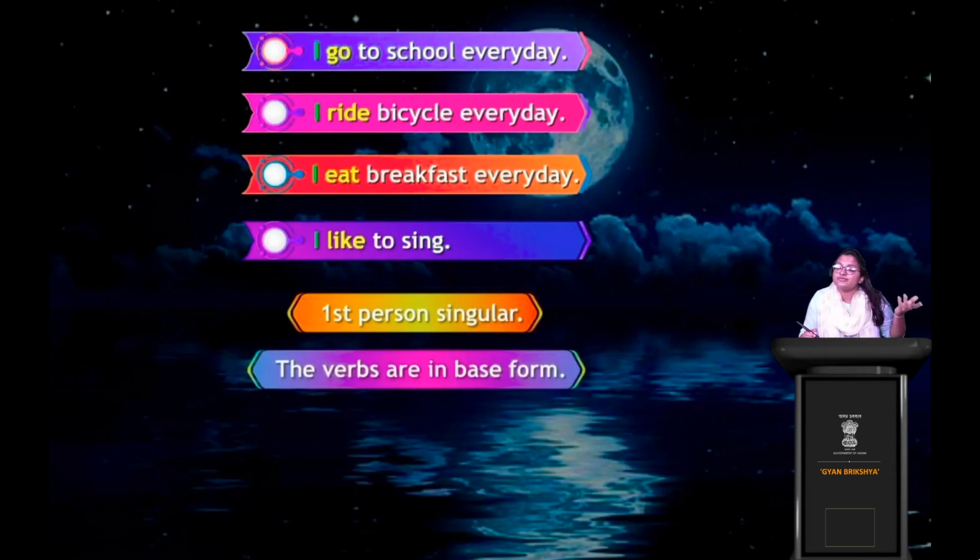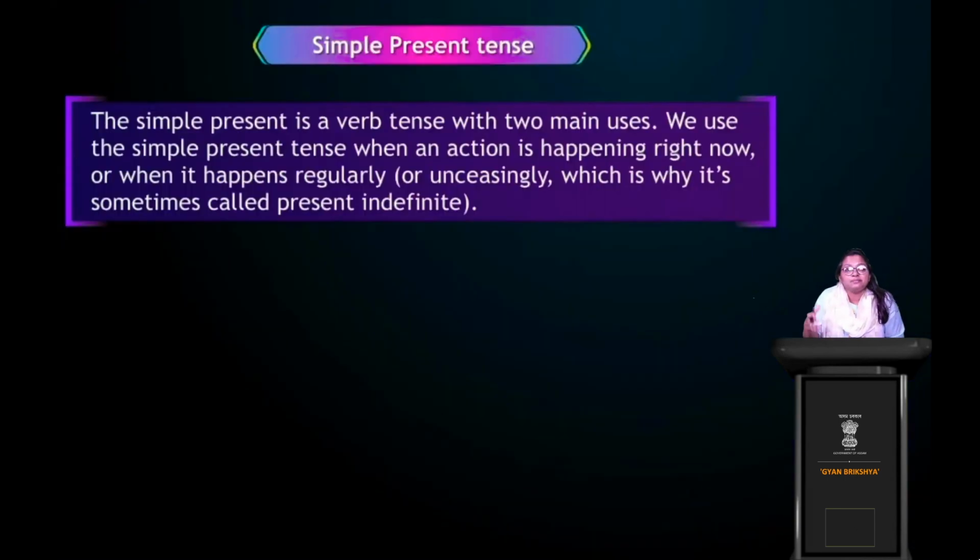Base form মানে বুঝতে পারছো? Base form মানে কি? Base form মানে কোনো tense এর change এখনো হয়নি. Base form এ আছে. Base verbs, base word, root word. No change of tense has yet taken place. Right? Now, simple present tense. Now, what is simple present tense? All the sentences that we read are written in simple present tense.